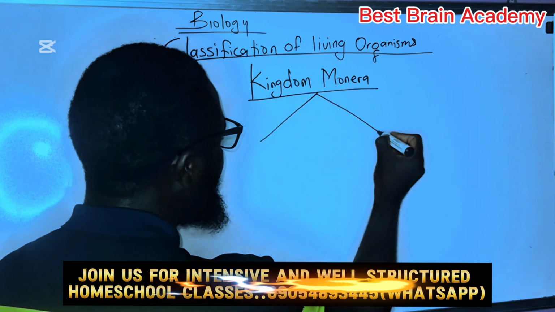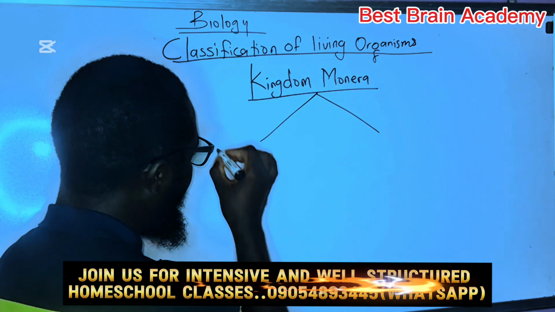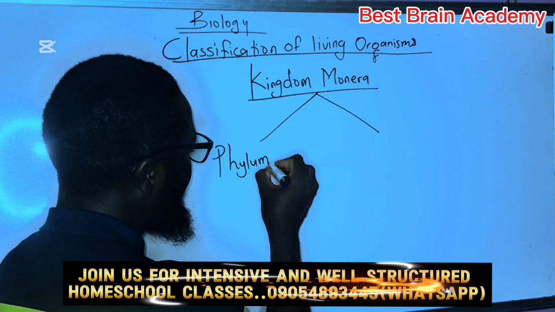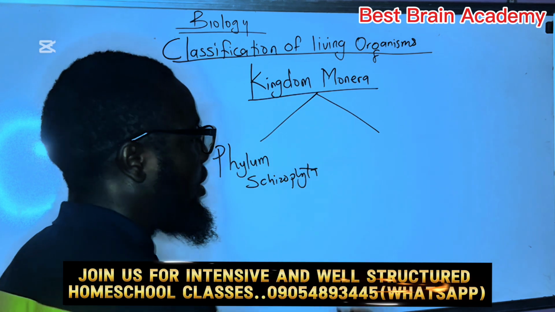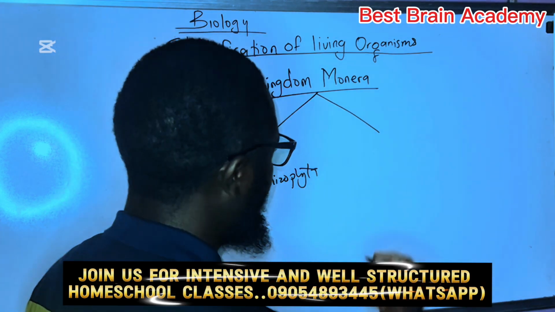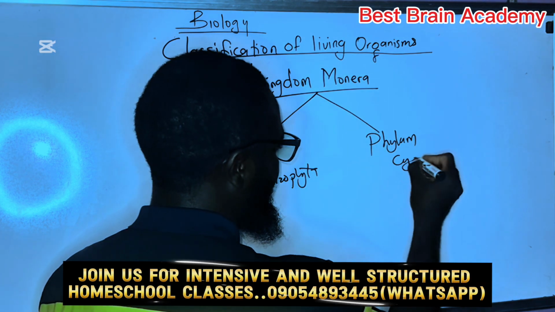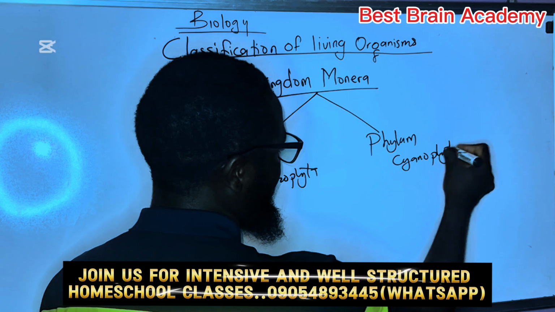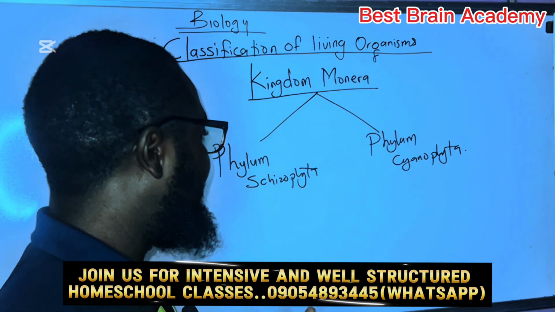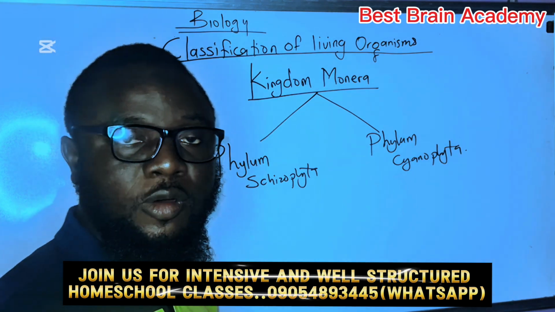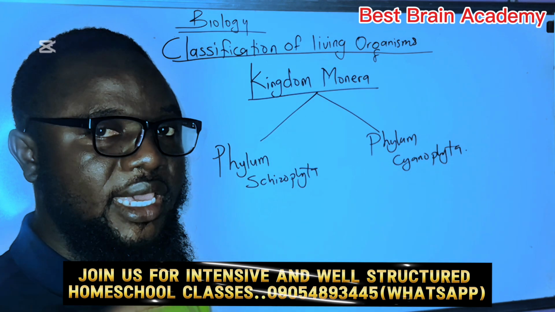So the first phylum we have in this kingdom, we call it phylum Schizophyta. And the second is the phylum Cyanophyta. Now, the phylum Schizophyta and the phylum Cyanophyta are the two major phyla of the kingdom Monera. So we call them Monerans, Monerans with N at the back.